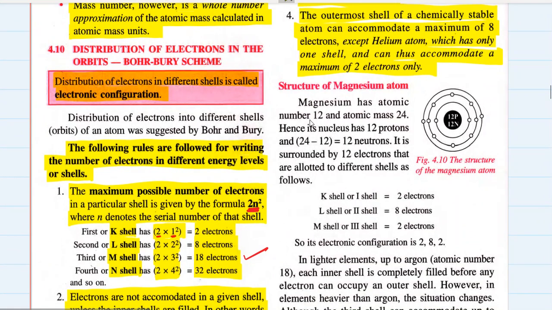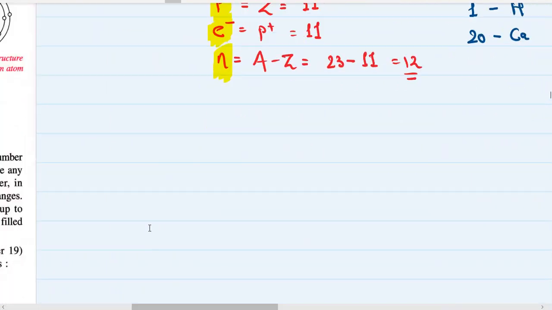Let's take an example of magnesium atom and understand how electrons are distributed in magnesium atom. If you're talking about magnesium atom, then you must know the symbol of magnesium, Mg, and its atomic number, which is 12, and its mass number, which is 24. If you know this much, then the job becomes easier.